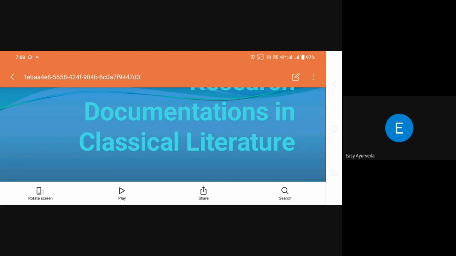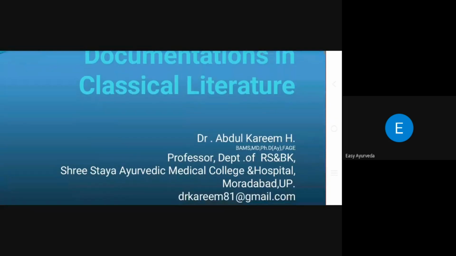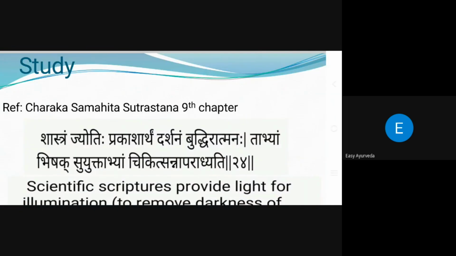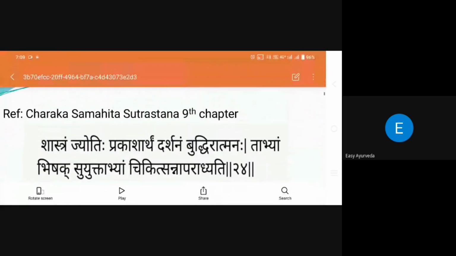As in my last research class, we started with the origin of research in Ayurveda, where we saw how research originated in our classical literatures. Today, before starting the documentation, how our acharyas gave importance to scientific study is going to be explained with reference to Charaka Samhita Sutrasthana 9th chapter.